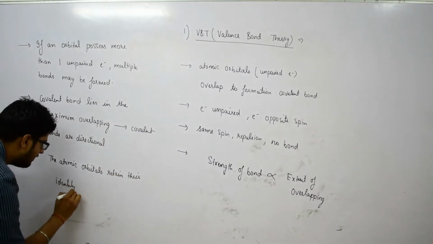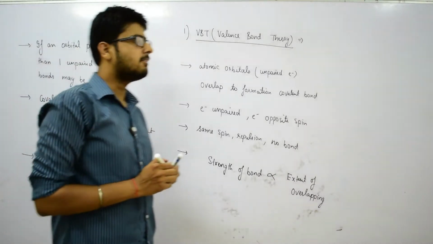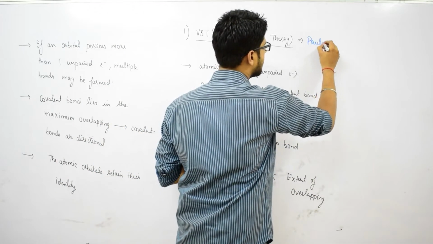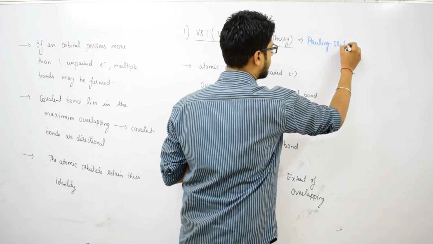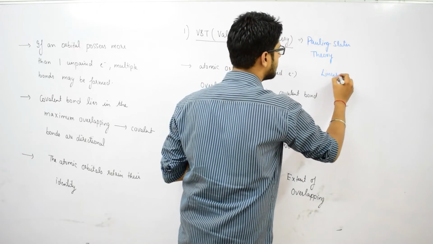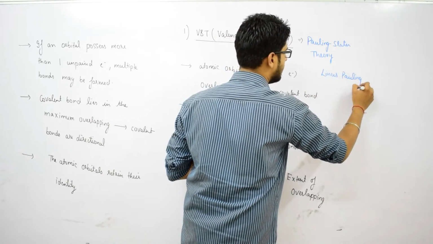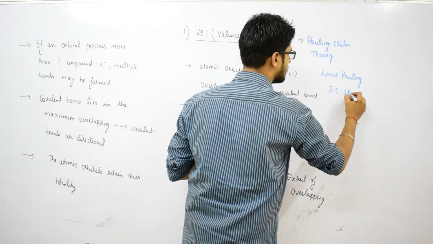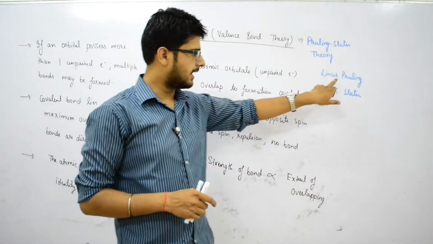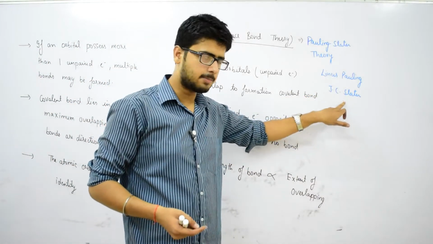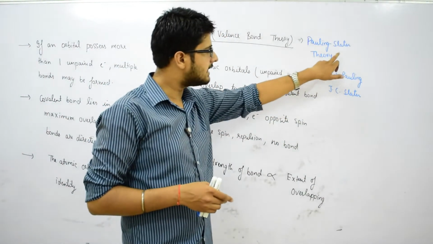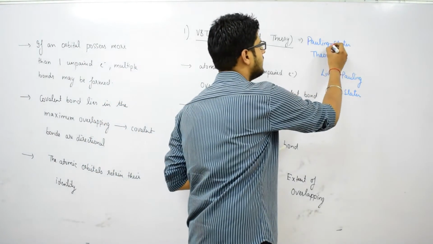So these are some of the main features of valence bond theory. Valence bond theory is also known as Pauling-Slater theory, because it was further developed by Linus Pauling and J.C. Slater. So these are some of the major features of valence bond theory, or Pauling-Slater theory.